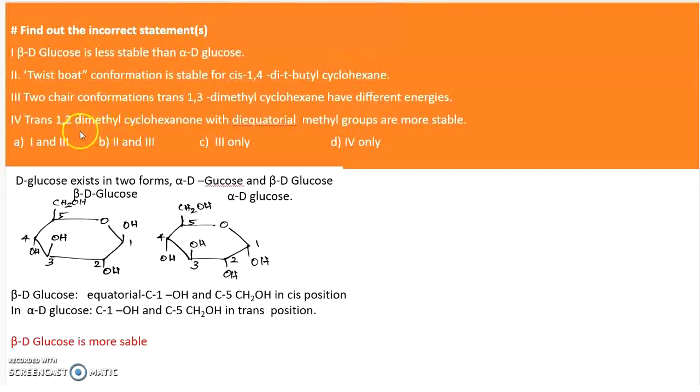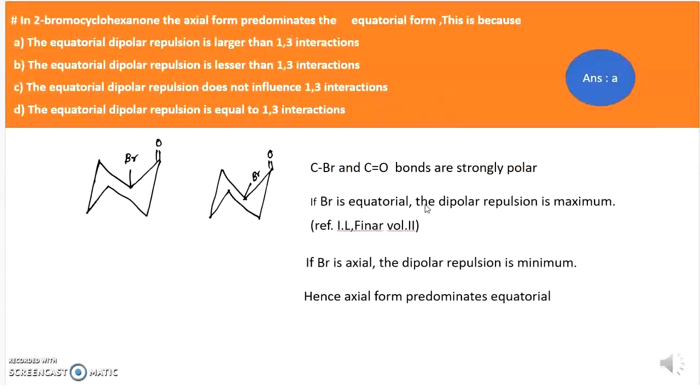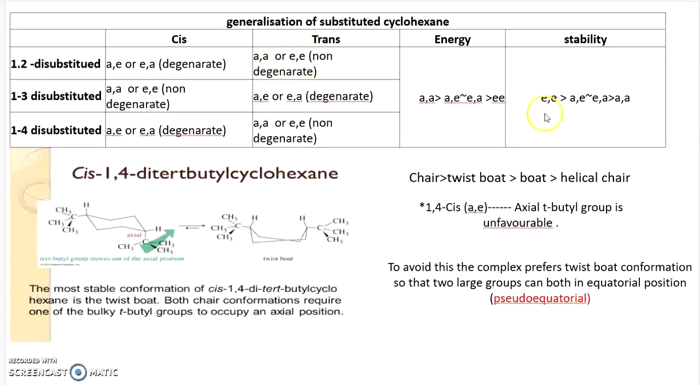Okay. Then trans-1,2-dimethyl cyclohexane. Trans-1,2 means it is diaxial or diequatorial. So the di-equatorial methyl groups are more stable. So it is a correct statement. For 1,2 axial-equatorial, equatorial is more stable. So it is a correct statement.